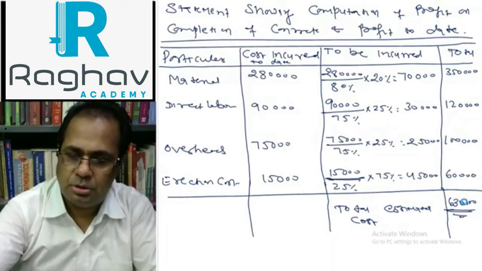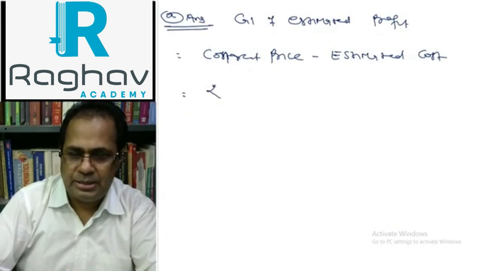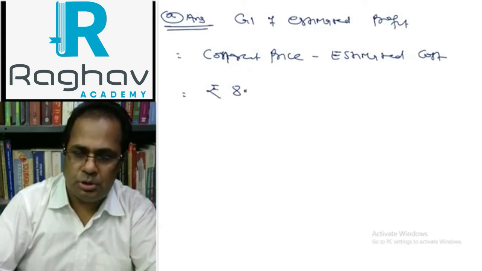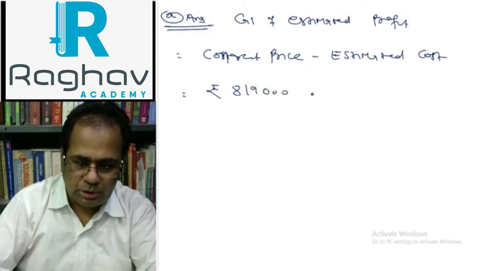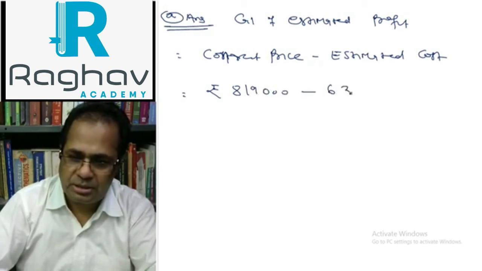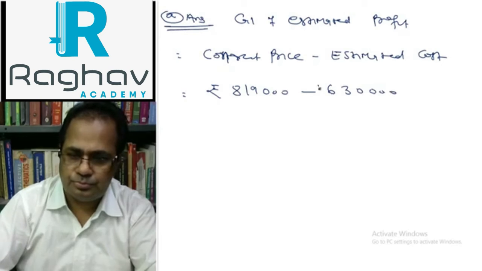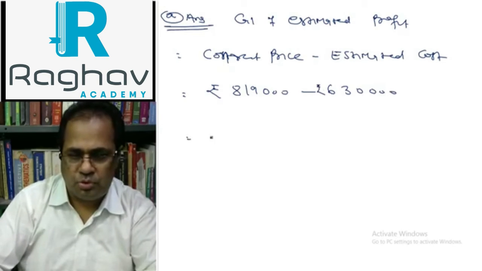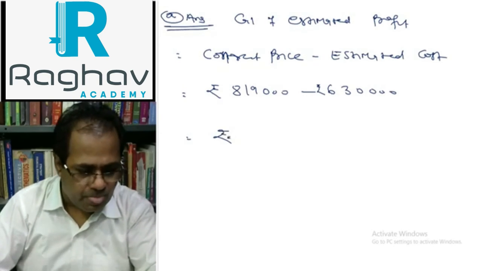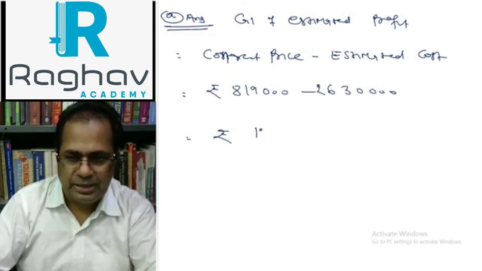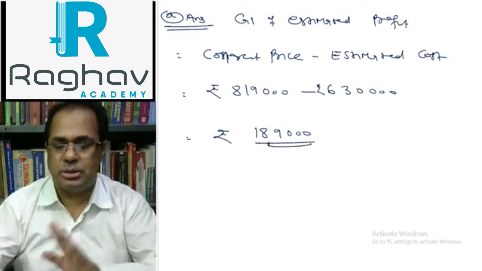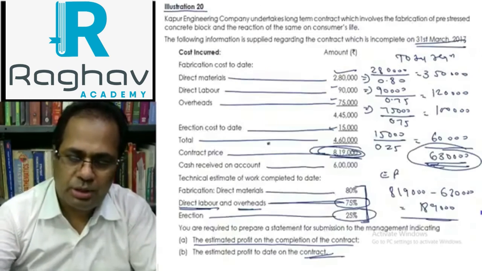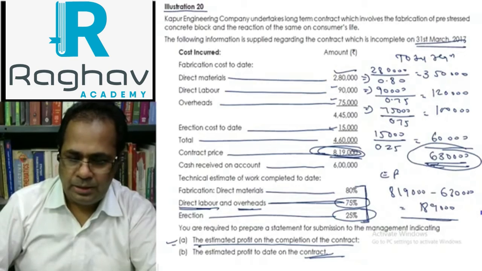The estimated profit is rupees 1,89,000. This you had to calculate first: the estimated profit on the completion of the contract.